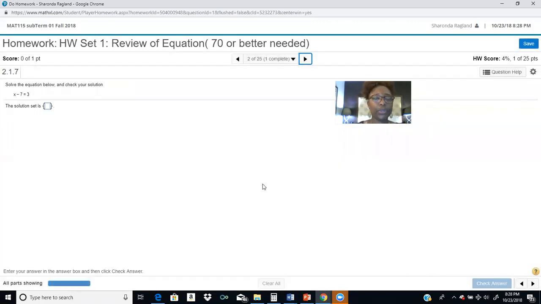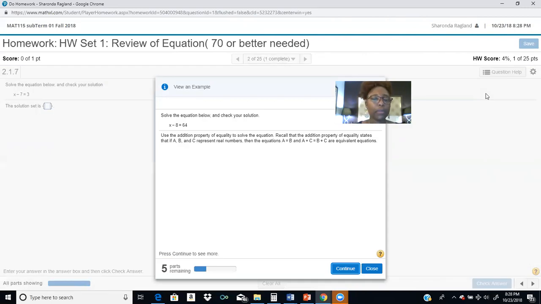Okay. So this is how the program works here. And then you get into being able to solve your equations. Now, let's look at this one because it's a way that they want you to enter your answers. And so when you do the solution set, I'm just trying to see if this one has a viewing example. So some of them give you a viewing example.